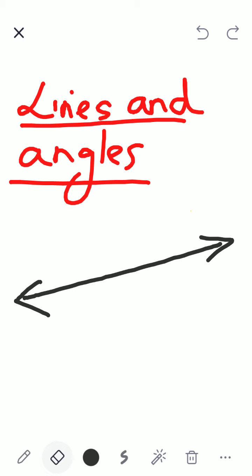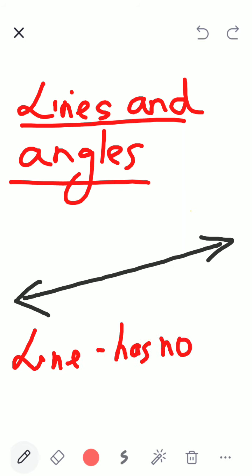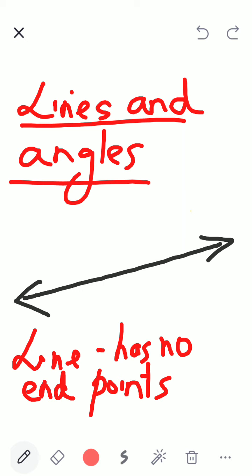So this is a line. A line has no endpoints. Okay. Now, suppose I put a point here and I mark it A. What is A? Raise your hand, children.